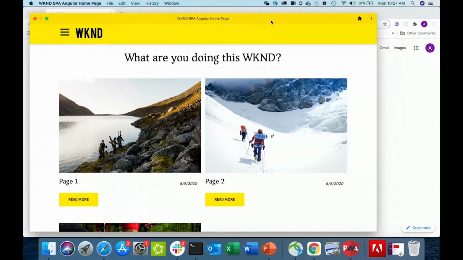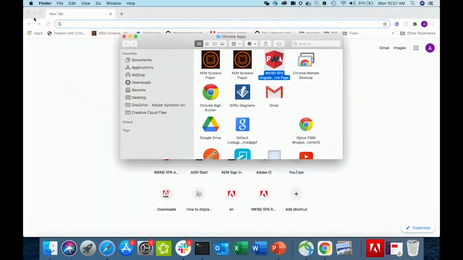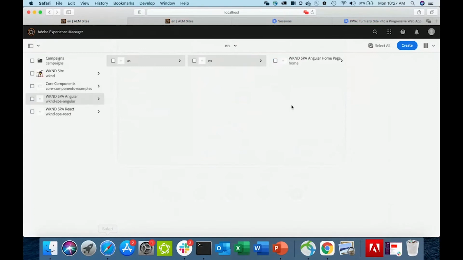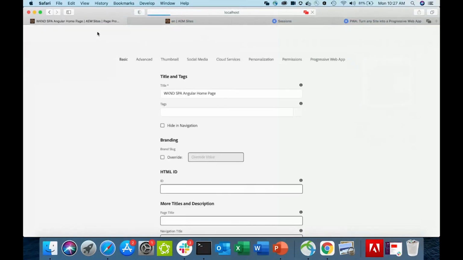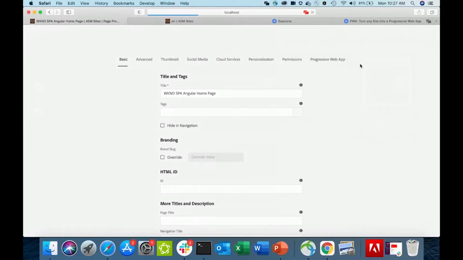Let's say I'm a content author. I'm actually testing this on my local to make sure that this look and feel is exactly how I want this for the user. I see that this address bar is yellow and it blends in too much with the content. Maybe I just want a little bit of a differentiation. So I close the app. I go back to my properties and I want to make some changes.